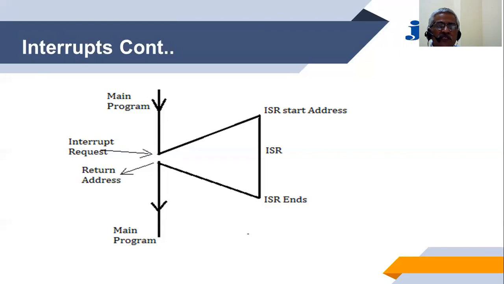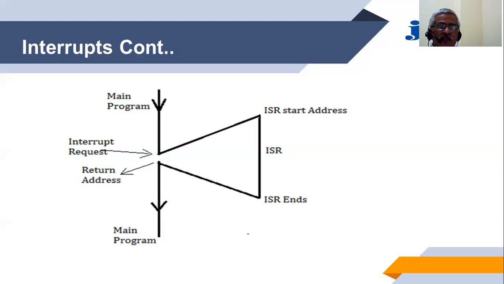So once the system recognizes that it is a valid interrupt, what exactly does the system have to do? The system has to go to a particular ISR, interrupt service routine address. This address is required to be known to the system at that time: where in the memory the system has to find the interrupt service routine which can take care of the needs of the interrupting device.